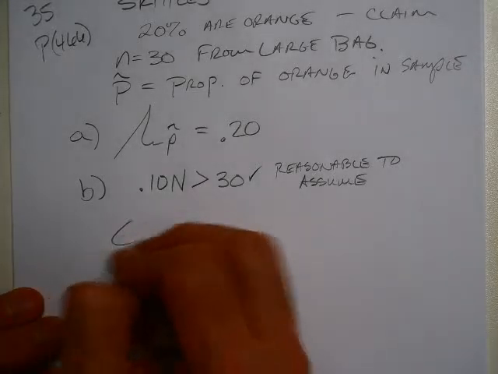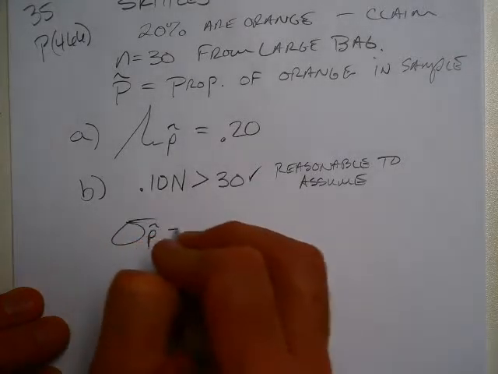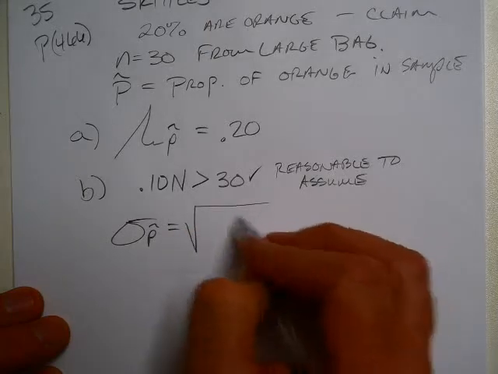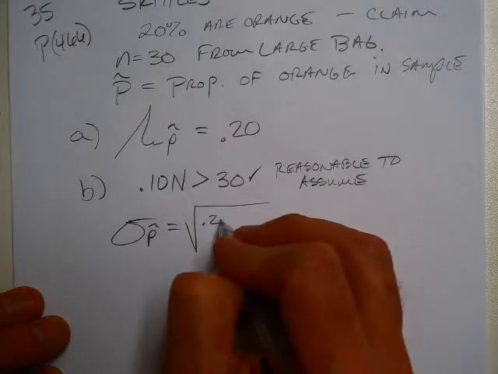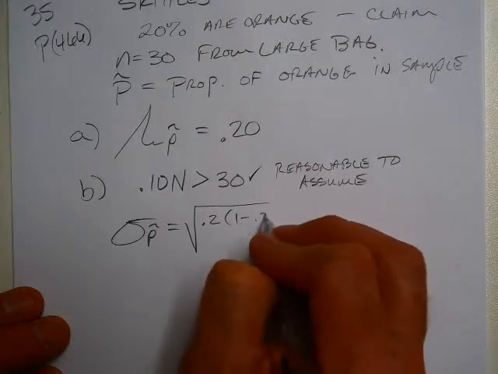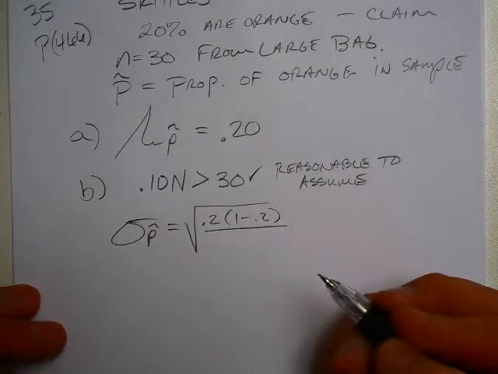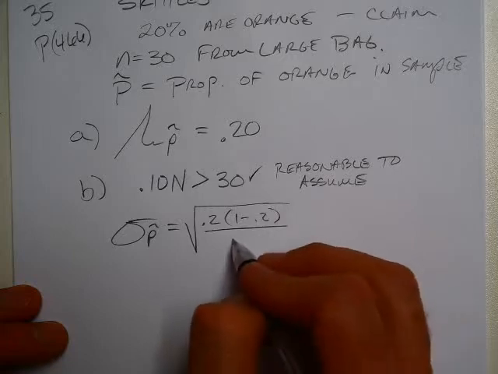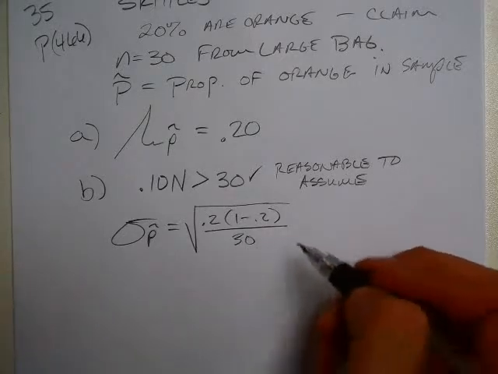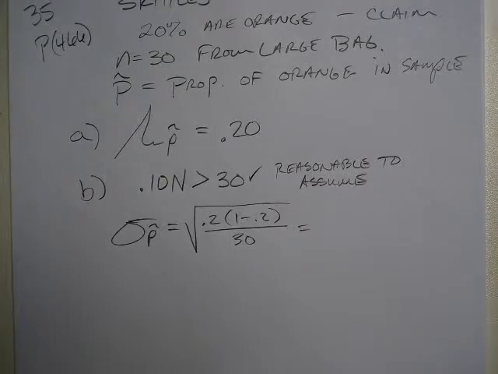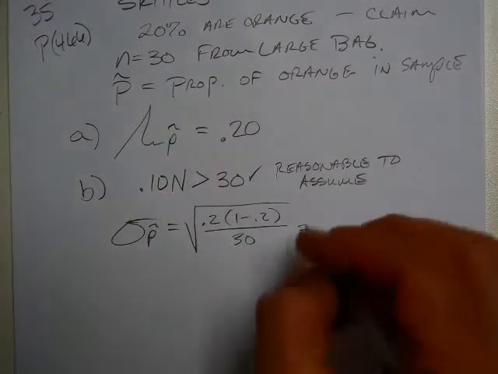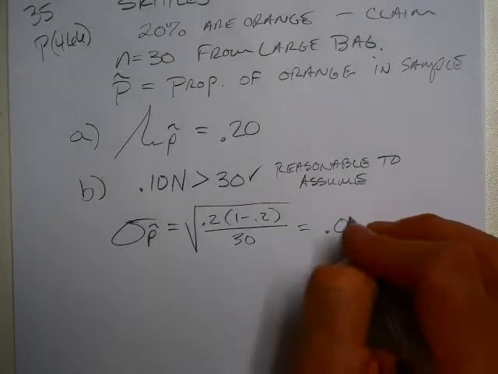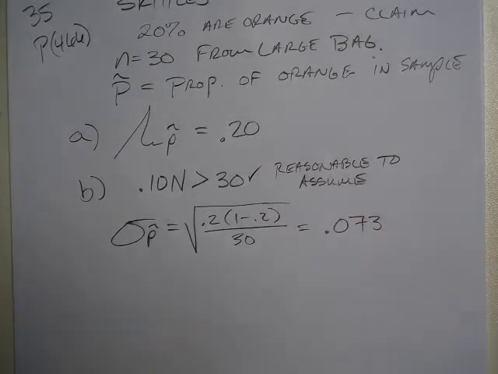So because that's true, I can go ahead with sigma p hat, which is going to be the square root of 0.2 times 1 minus 0.2, all divided by our sample size of 30. So I get that this is about 0.073. Double check and see if you get that. Make sure you're working the calculator right.